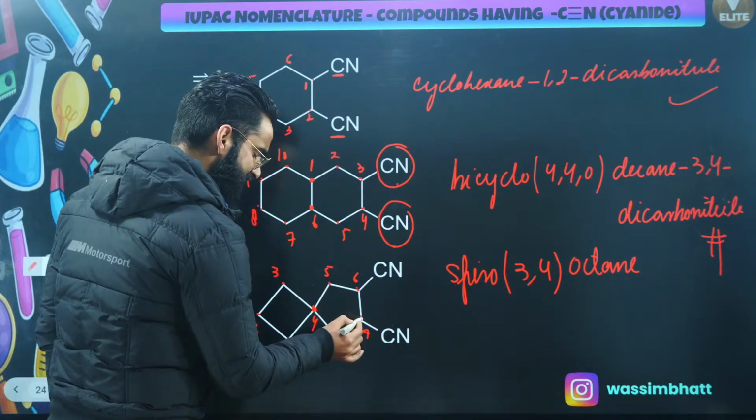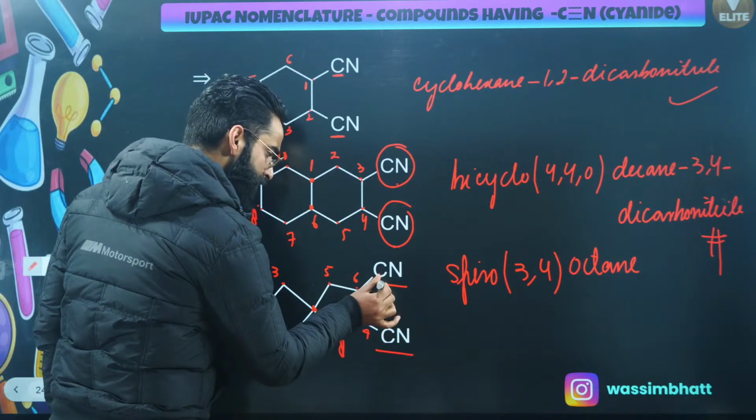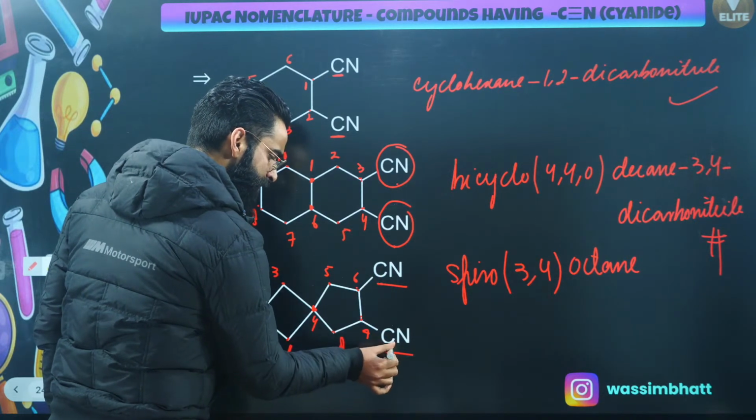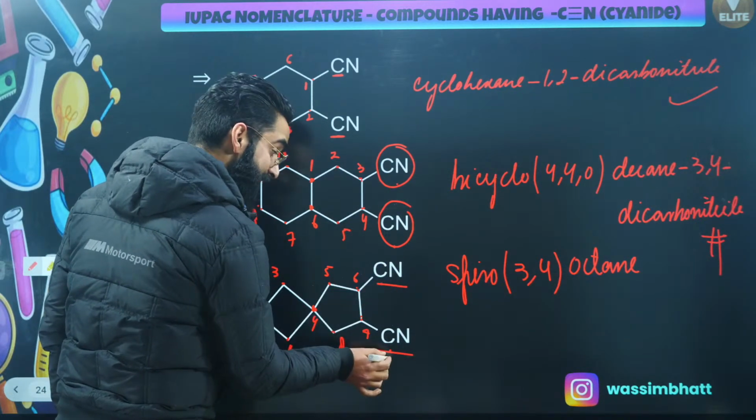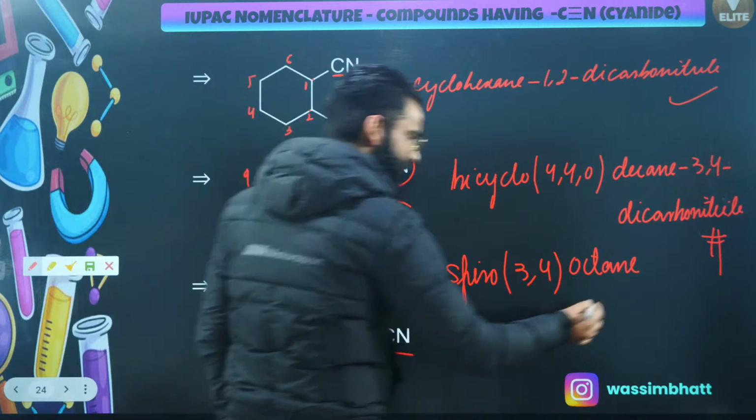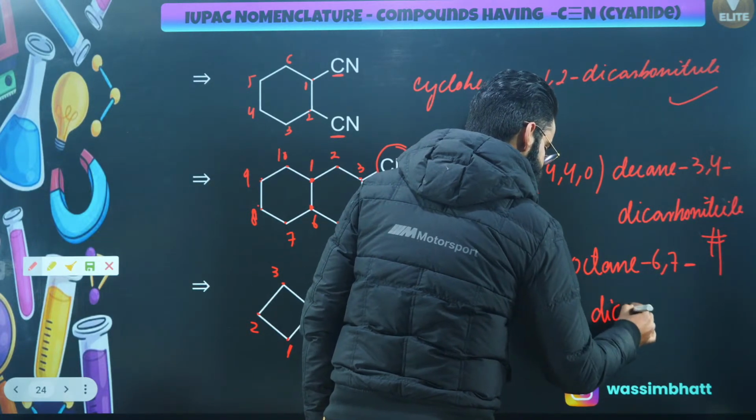At carbon number 6 and 7, there are two functional groups, right? CN. The carbon of this functional group is not the part of the main chain. Even this is not the part of the main chain. So for both the ones, I'll be using the suffix carbonitrile. So it's going to be 6, 7. Now I'll be using dicarbonitrile.